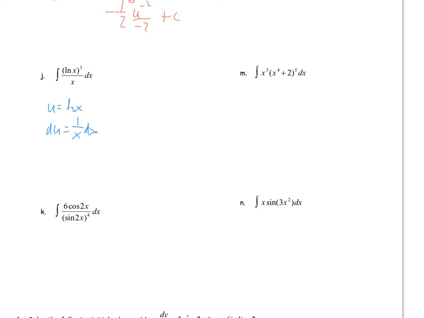So our new integral then becomes the integral of u cubed du, and the antiderivative of that is just u to the 4th over 4. Our u is natural log of x, so our final answer becomes natural log of x to the 4th all over 4 plus c.